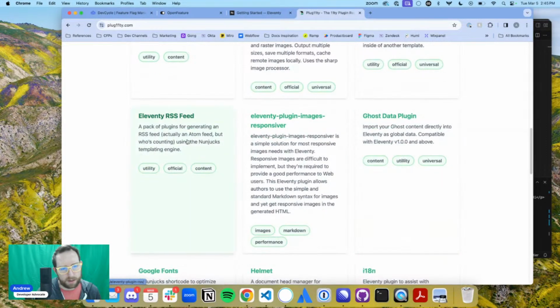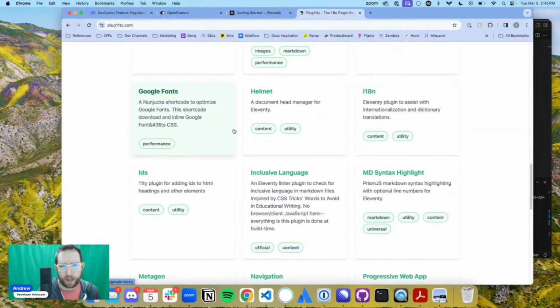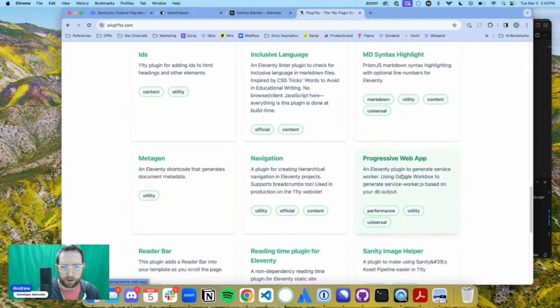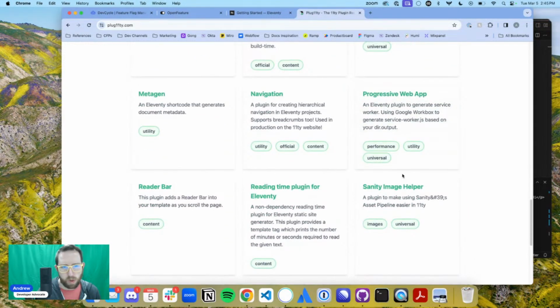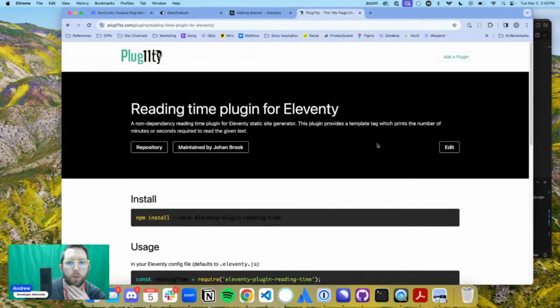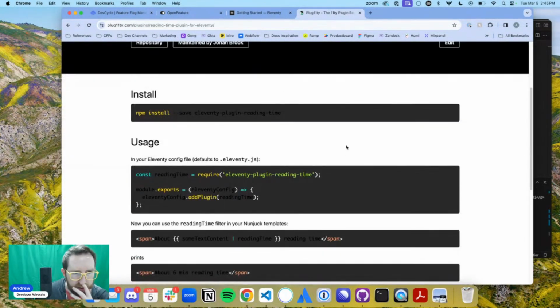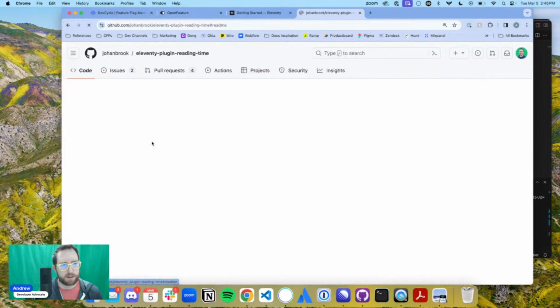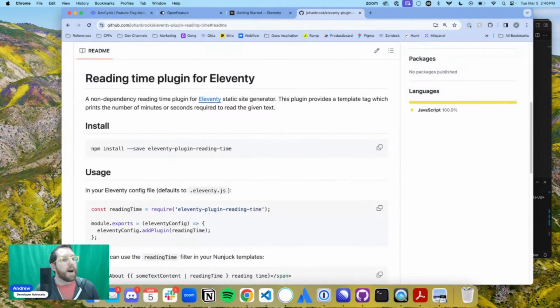We don't care about that. RSS feed, Helmet. What do we want to look at here? Inclusive language, kind of like that. Metagen, progressive web app. Reading time plugin. I actually remember looking at this one to get inspired. Is that dark mode? I don't love that. Holy moly. Let's go look at that repository because that dark mode is rough. All right, so here we go.